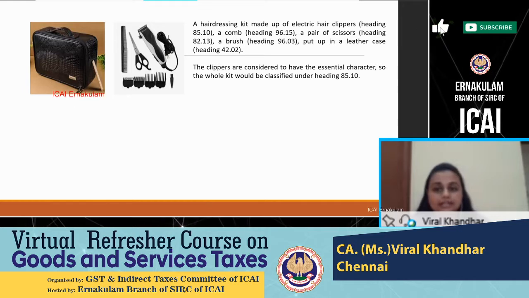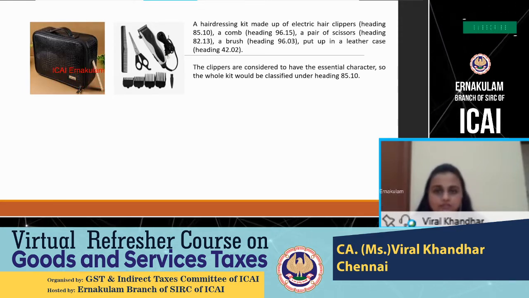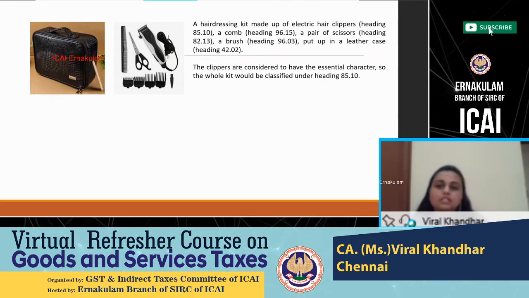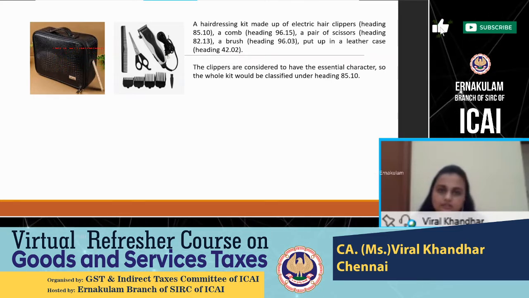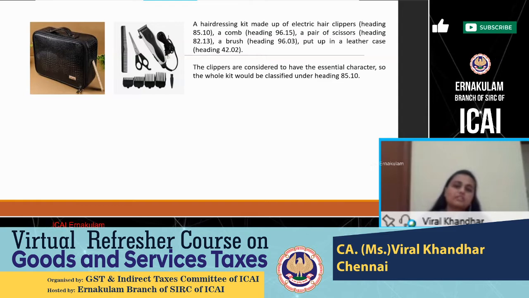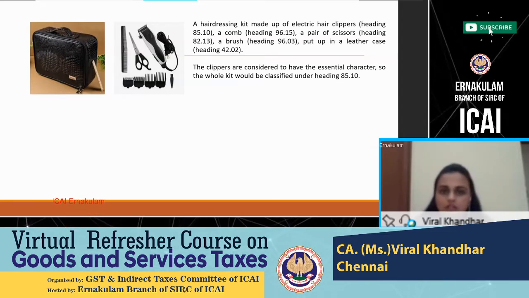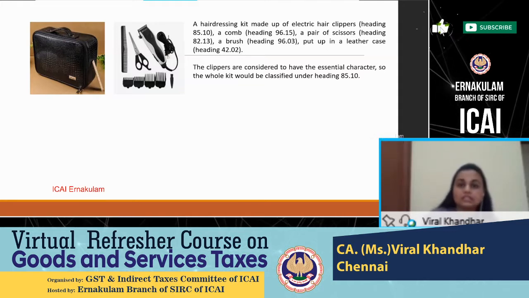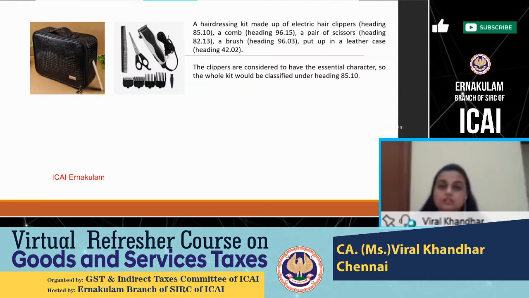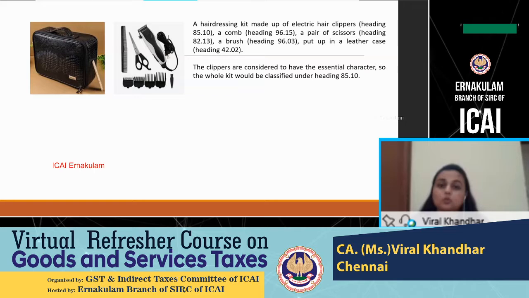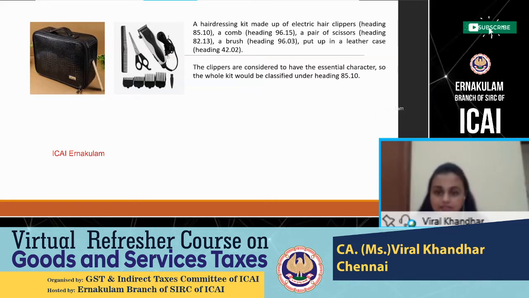Made up of electric hair clippers, a comb, a pair of scissors, a brush, put up in a leather case. So goods, mixtures, composite goods put up in sets for retail sale. How will the classification be done for these kind of products? Rule 3b says go by the one which is giving it the essential character.